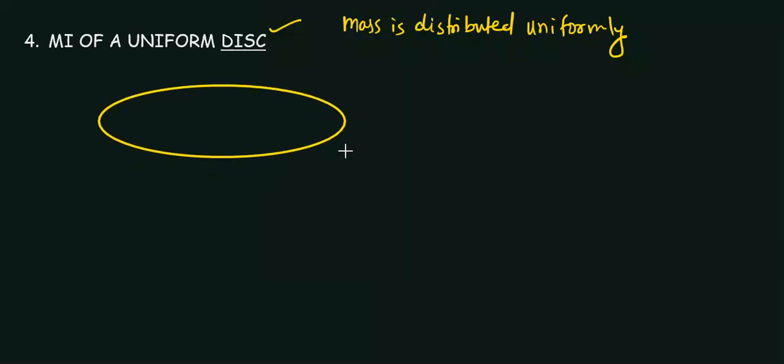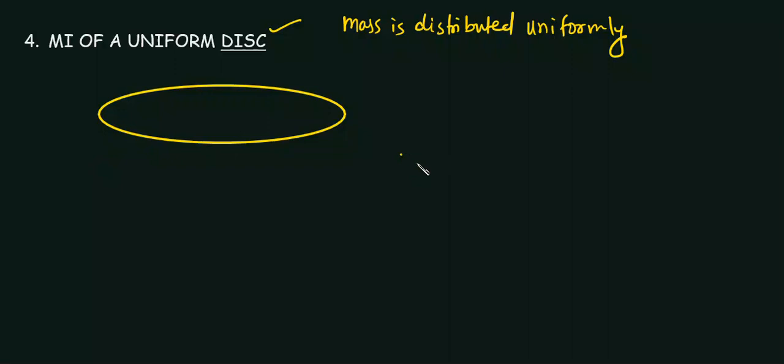Now they can also ask you about the moment of inertia of a uniform disk. So what is a uniform disk? It is one where the mass is distributed uniformly. Let's say this is a disk, and the axis of rotation is passing through its center.